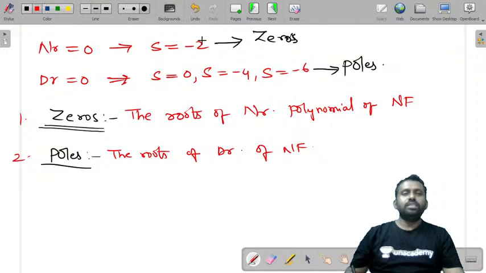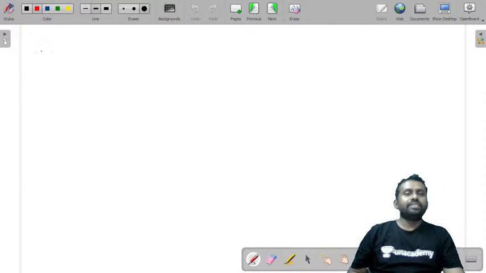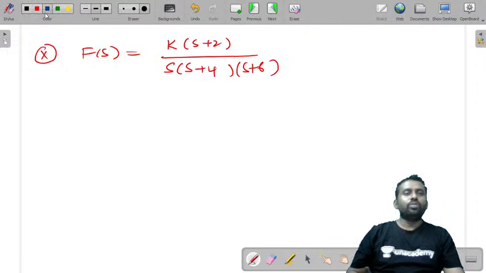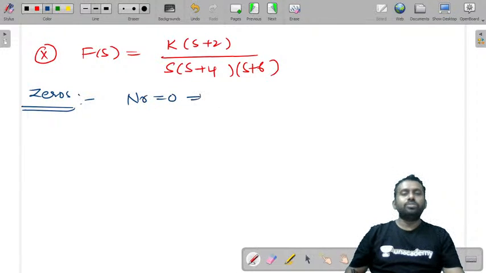Now these poles and zeros, let us consider the same example. F(s) = K(s + 2) / [s(s + 4)(s + 6)]. Now can I say what the zeros are from this? How do you find zeros? Numerator equal to 0, that is s + 2 = 0, which implies s = -2.